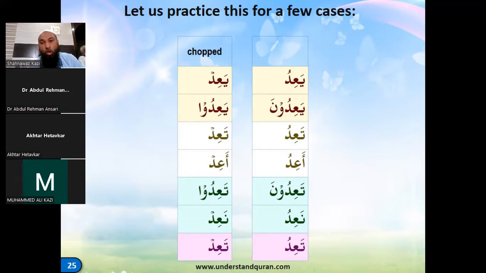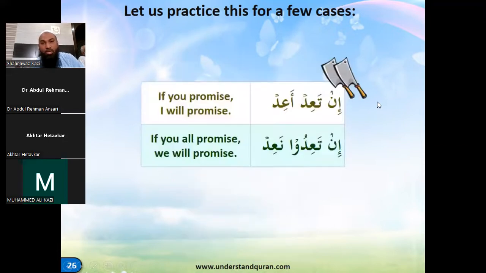So there is like qala, yaqulu, the waw was dropped. Here there is no other weak word added. So the sukun is coming as it is, right? So wa'ada ya'idu is to promise, and another meaning of wa'ada ya'idu is to warn, right? So here we are taking it in the sense of promise. The same word has two meanings: one is a promise and one is a warning.